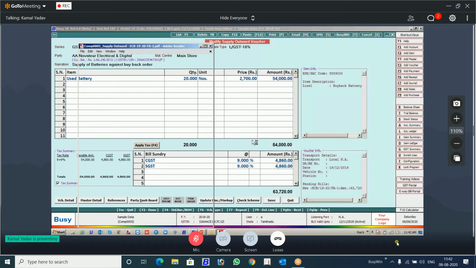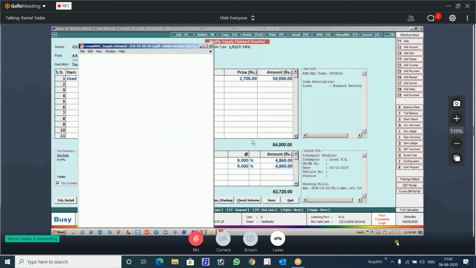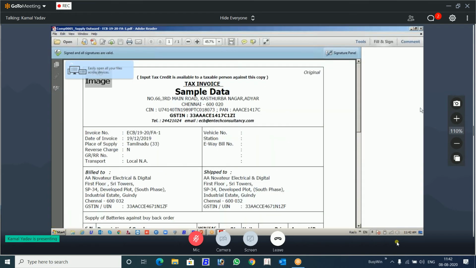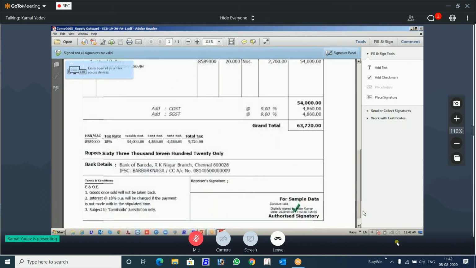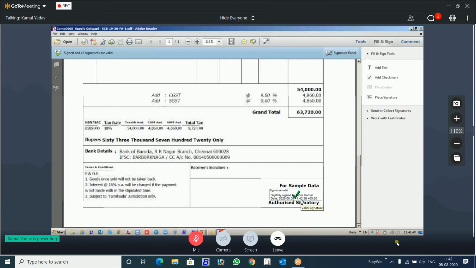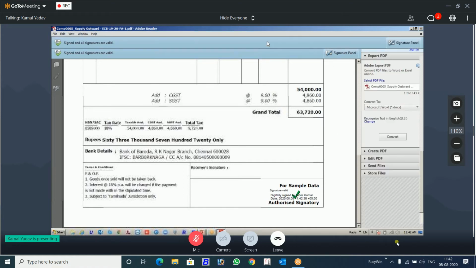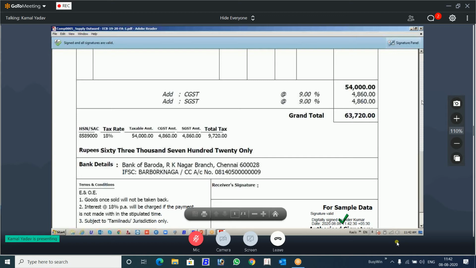Now, when you sign your document digitally, you listen carefully. If you sign your document digitally, you see there is a verification going on at the bottom. This is verified now. I will explain. First of all, you see this digital sign here.